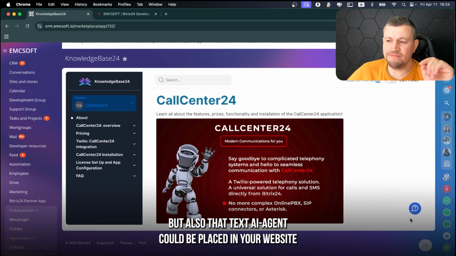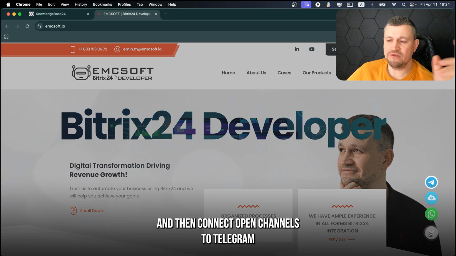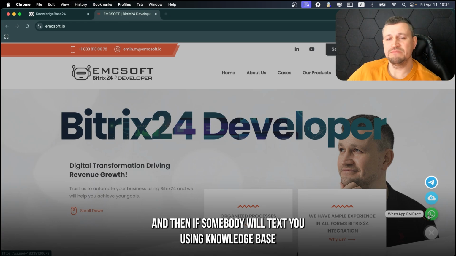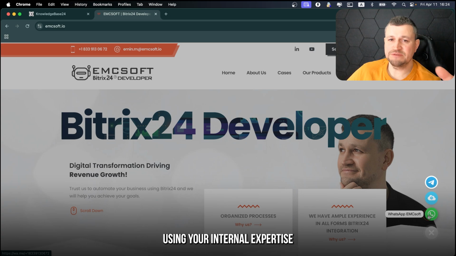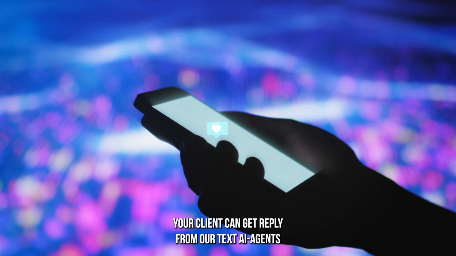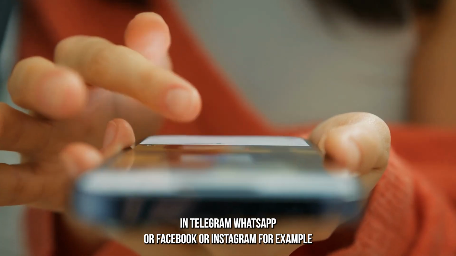But also, the Text AI agent can be placed on your website, so you are able to connect to your open channels, and then connect those open channels to Telegram and WhatsApp or any other connections like Facebook. And then if somebody texts you, using the knowledge base and your internal expertise, your client can get a reply from our Text AI agent in Telegram, WhatsApp, Facebook or Instagram, for example.